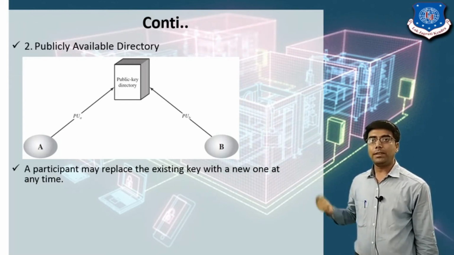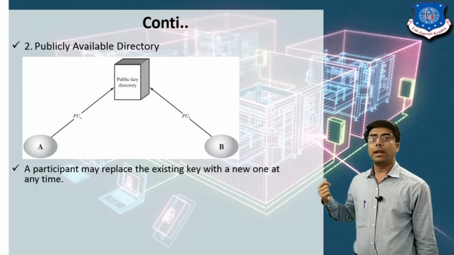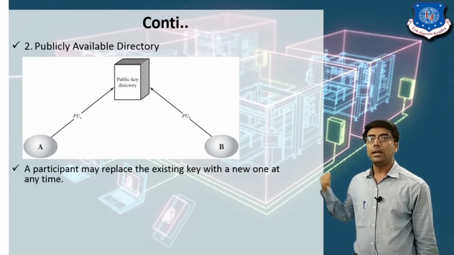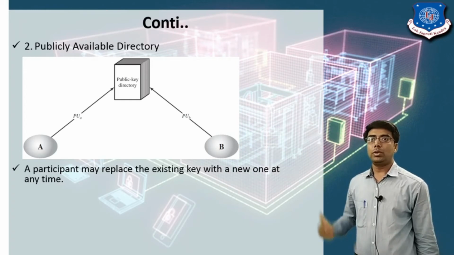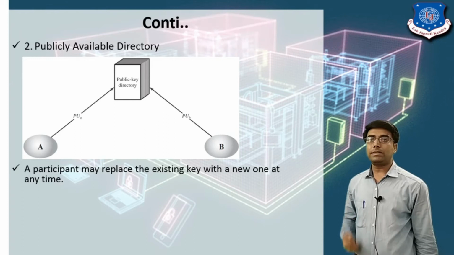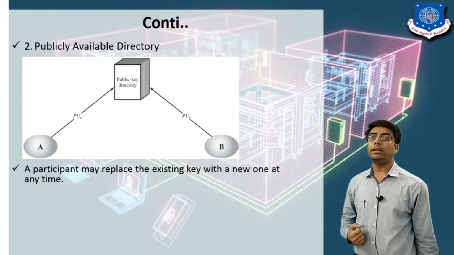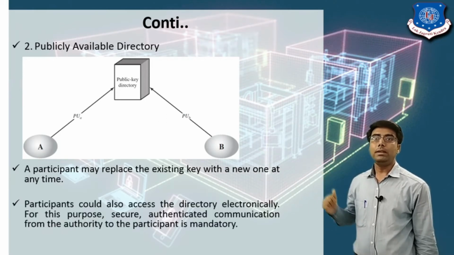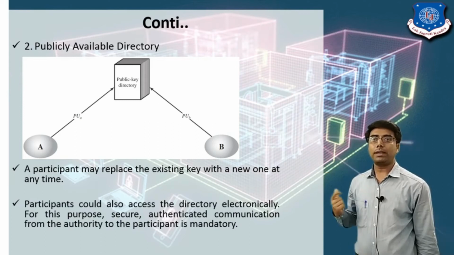So B modifies the public key and it is automatically updated in the public key directory. So participant A may replace the existing key with a new one at any time, right? Then the participant could also access the directory electronically. It means for this purpose it should be secure.